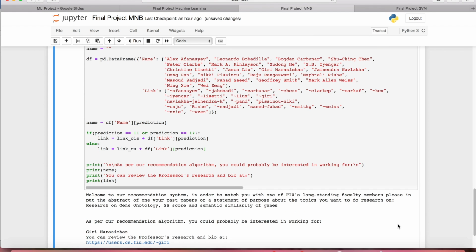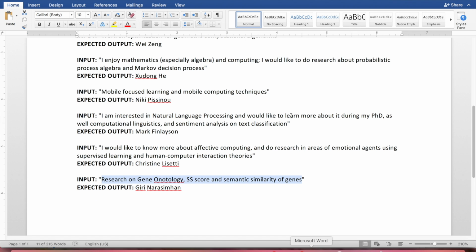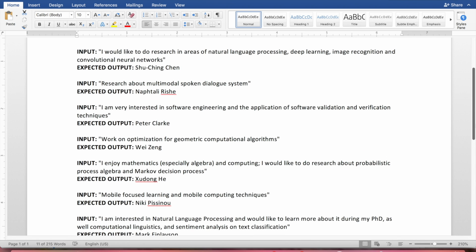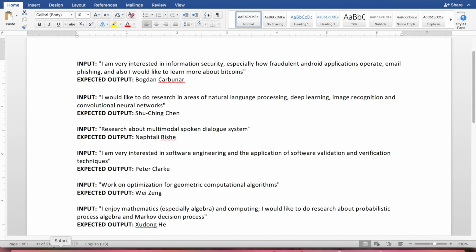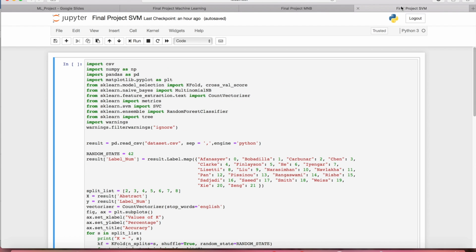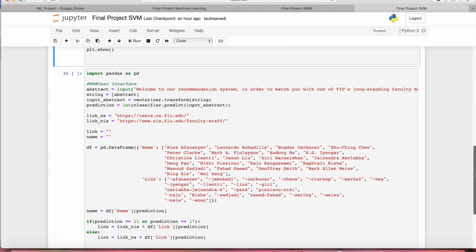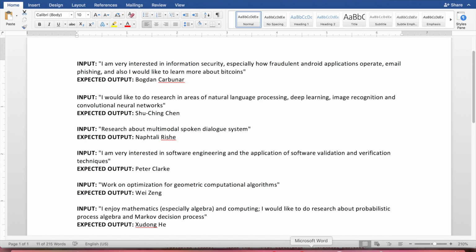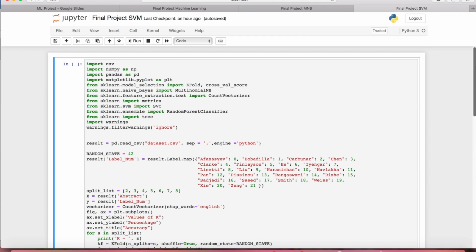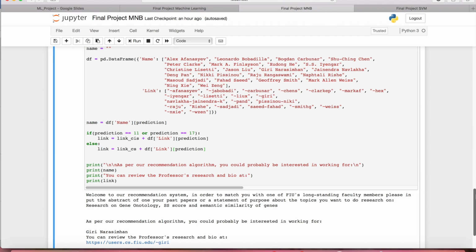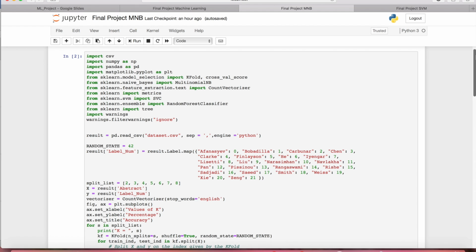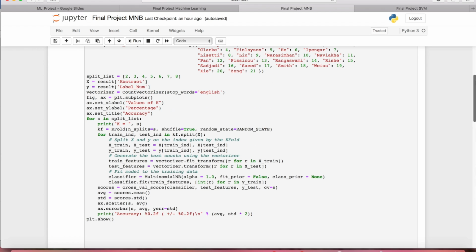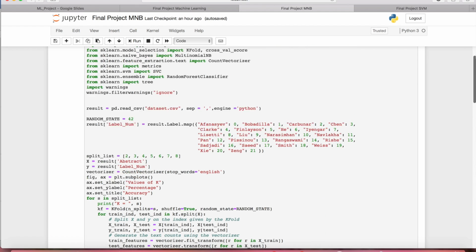So out of these 10 test cases, 2 failed. So for this small test set, the classifier has an 80% accuracy. We also tried to do the same with the support vector machine. However, we only received an accuracy of 20% with the same test set. So we can conclude that the multinomial naive Bayes is perfect for this type of text classification, especially when we are working only with small training sets.